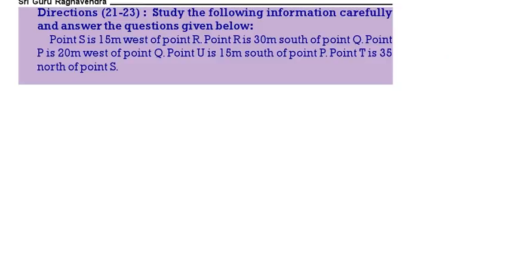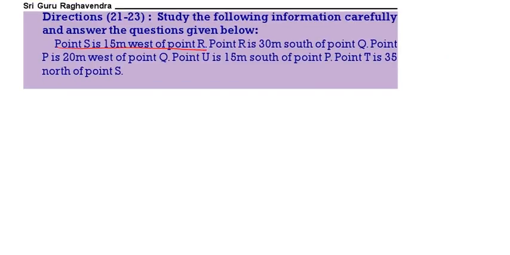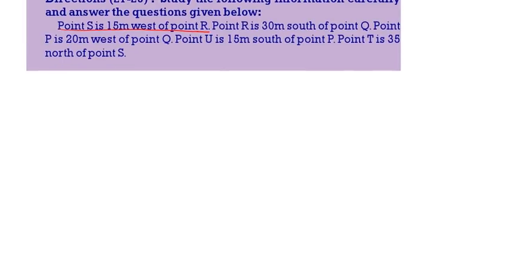First one. S is 15 meters to the west of R. This is the first thing. So first write down R. R west. West means left side, 15 meters. Here we will get S. Then R is 30 meters to the south of Q.